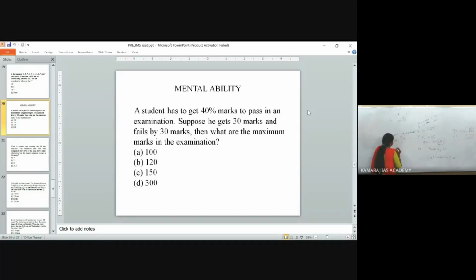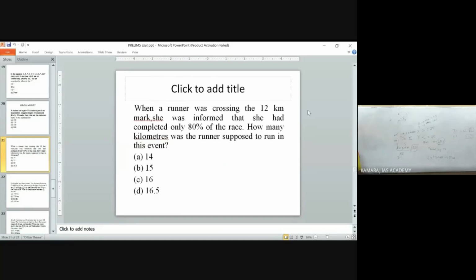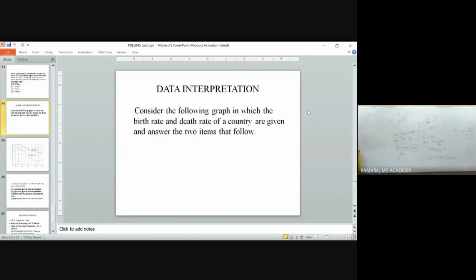So now, what is the 40 percentage? Take it as X. So 60 into 100 by 40. Solving, how much will you get? If you are solving it in the simple method, 150 marks. I will give you shortcuts for this type of percentage question in our classes. So what is the maximum marks? 150. So these types of questions will be asked, and I have given you sample questions for all the topics.